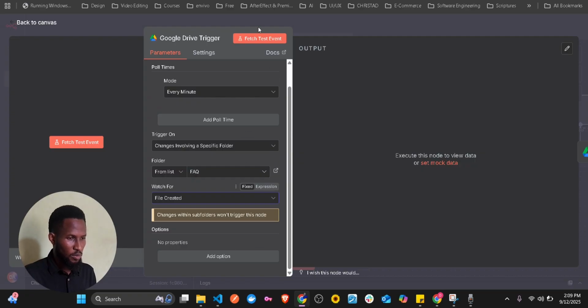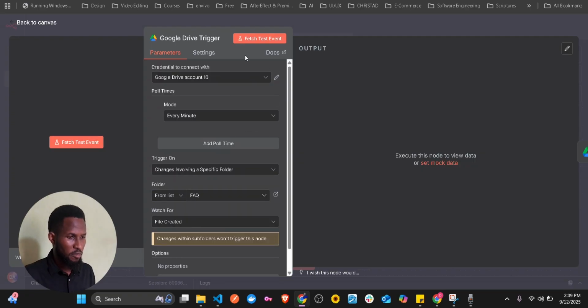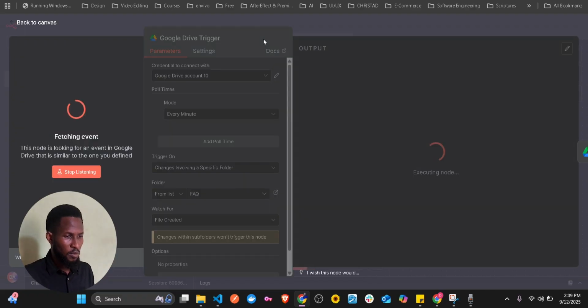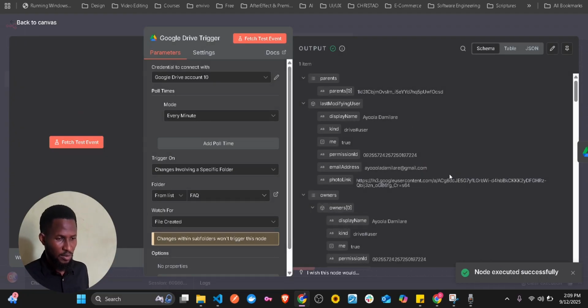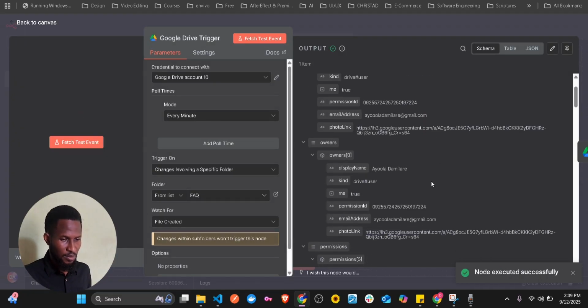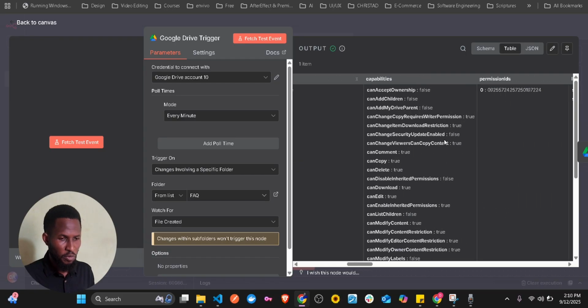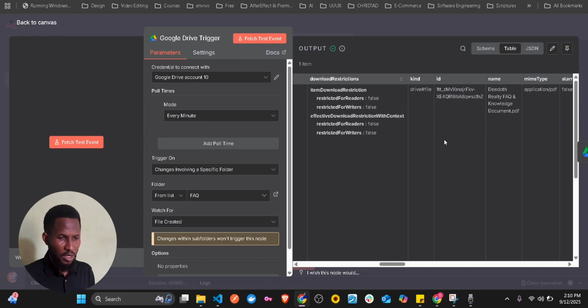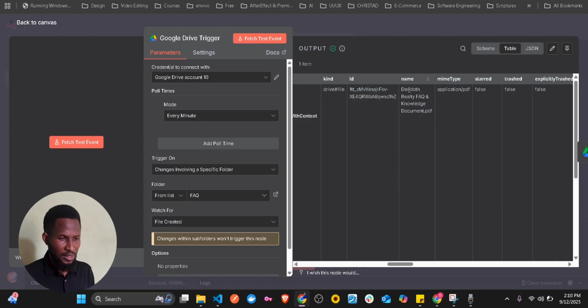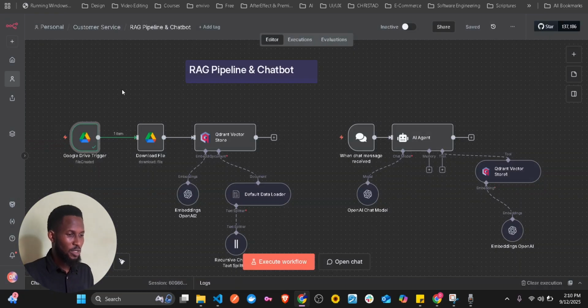So then I'm going to click fetch test event. So what we should get now is the document, the display name. To be able to see very well, let's click on the table and look for the column that has the name. You can see the relative FAQ and knowledge document. So that's that. What we now need to do is download that document itself, that PDF.